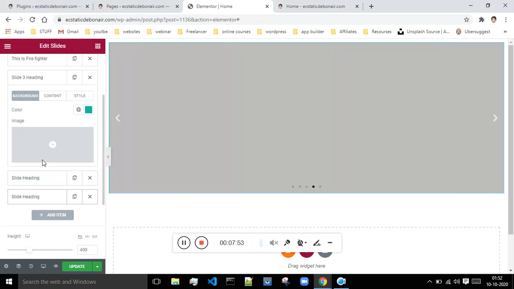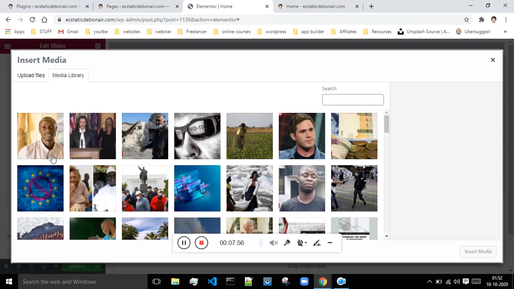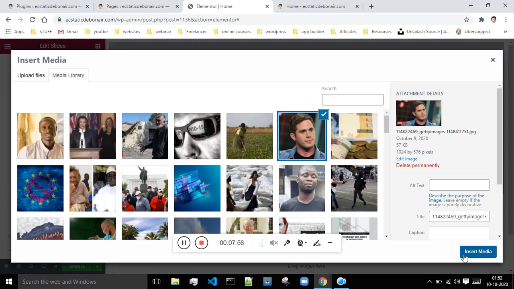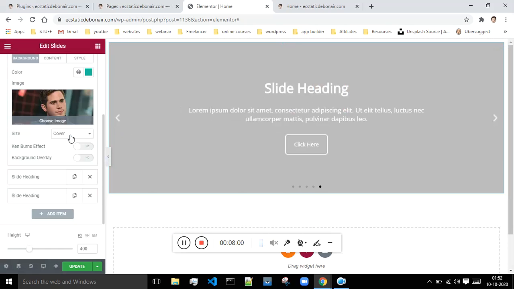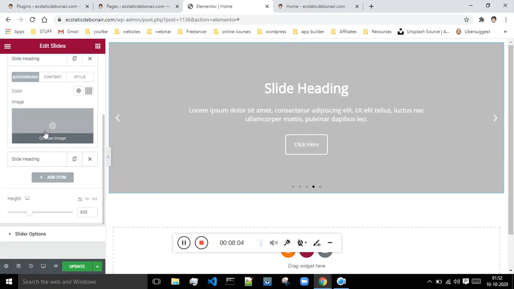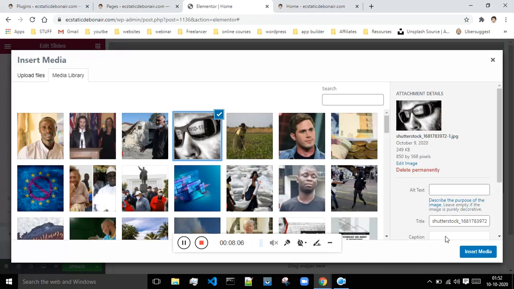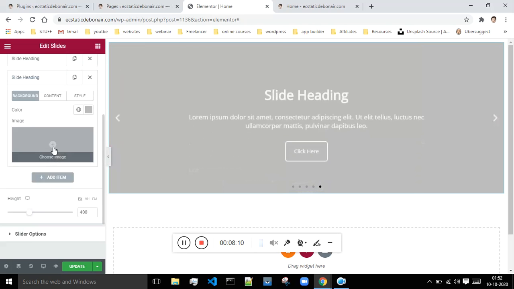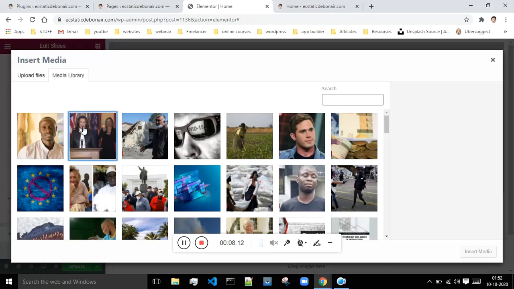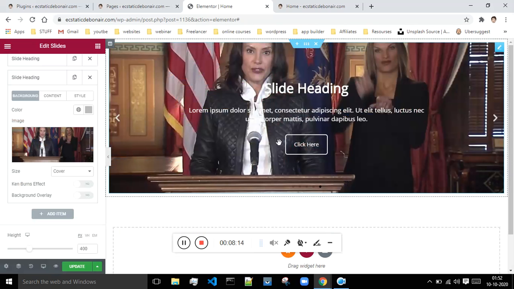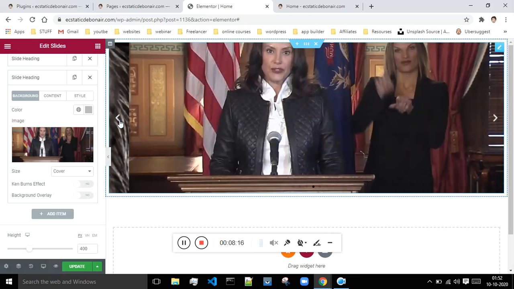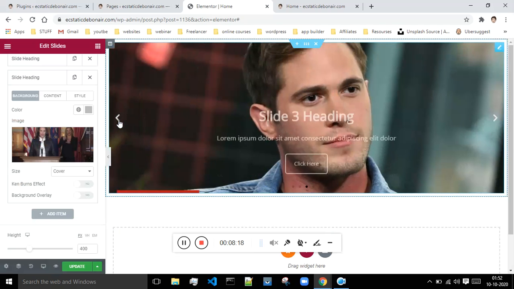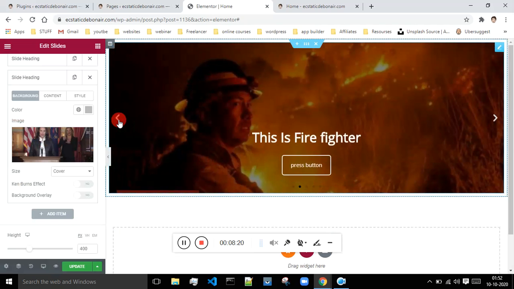Now let's go to the third slide. Rest everything is same, just select some random options. This is the fourth one. Okay, so now as can be seen, my slider is ready.